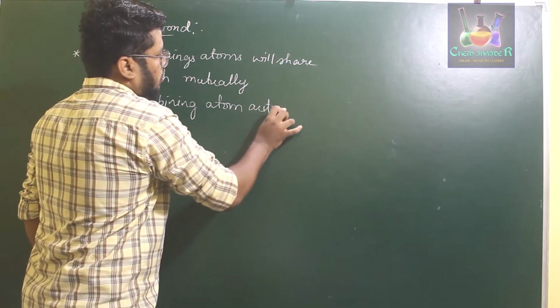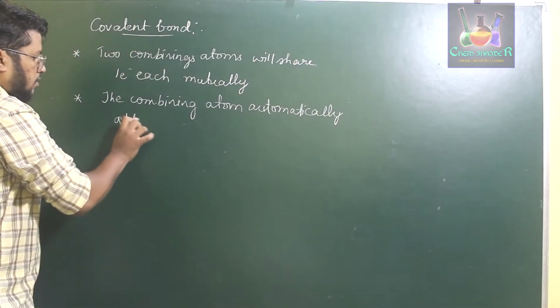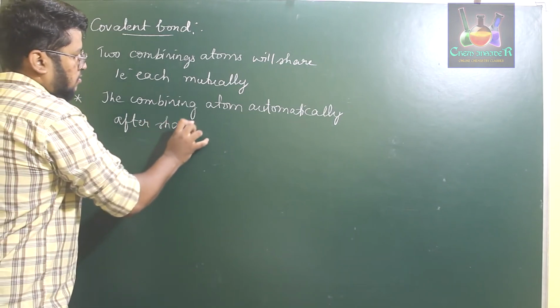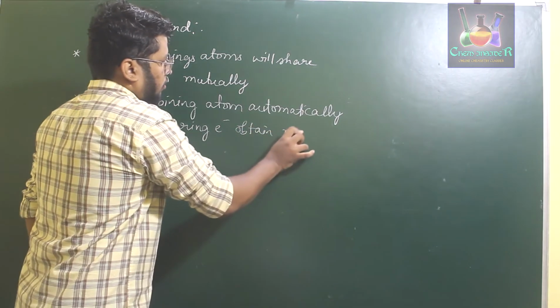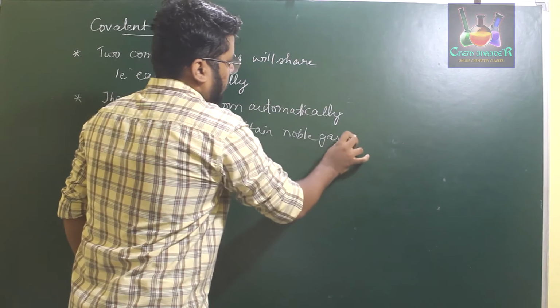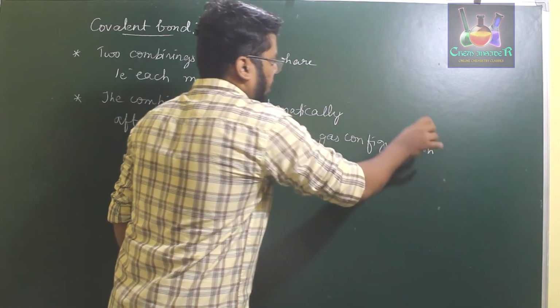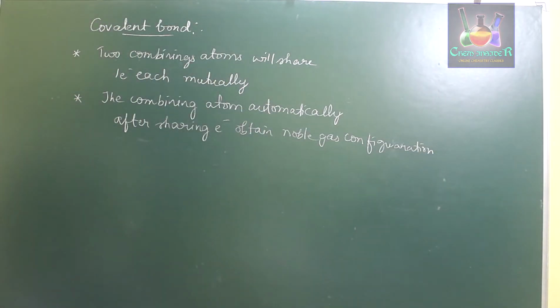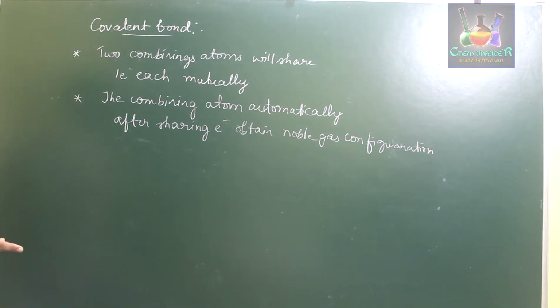Next, the second rule: the 2 combining atoms automatically obtain noble gas configuration after sharing electrons. Once an atom of an element has shared its respective number of electrons, it obtains its noble gas configuration. Like in the previous case of chlorine, it obtained a 3s2 3p6 configuration, similar to that of argon, when sharing electrons with the other chlorine atom.